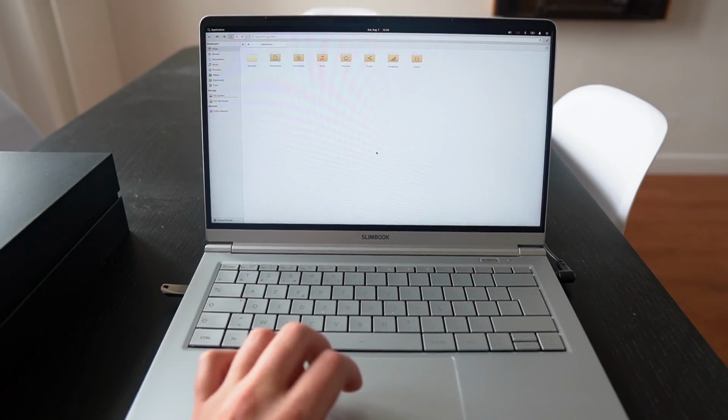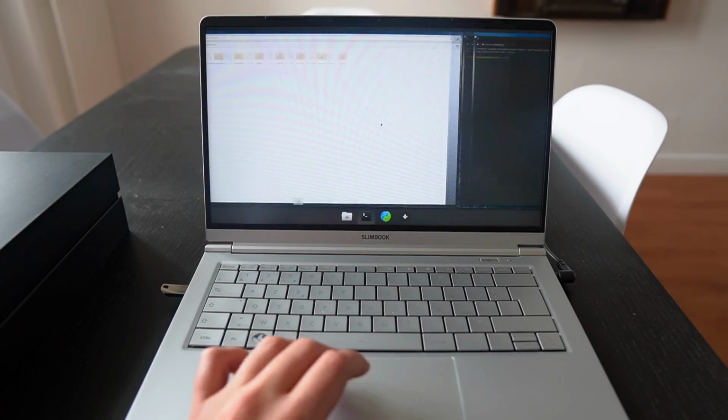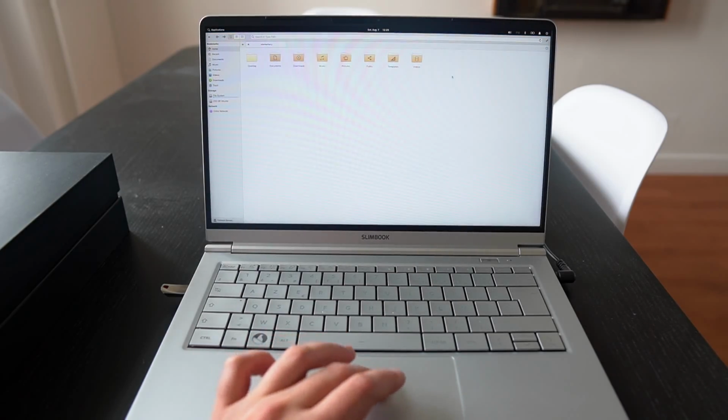Now for me, it's definitely going to end up on my Slimbook Pro X14. On my desktop though, I think I'm gonna stick to KDE for the time being. We'll see if I move to Elementary OS in the future.